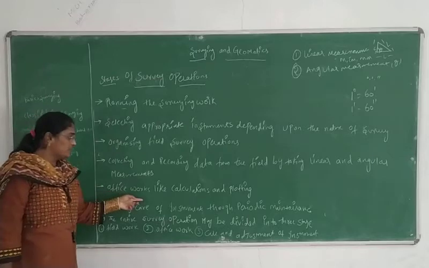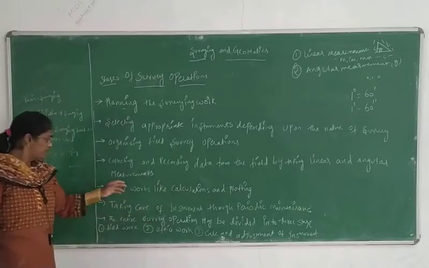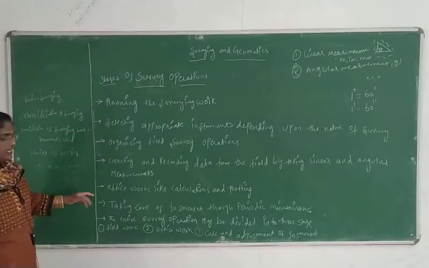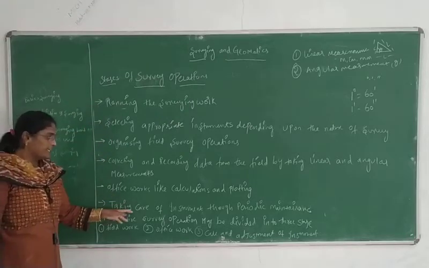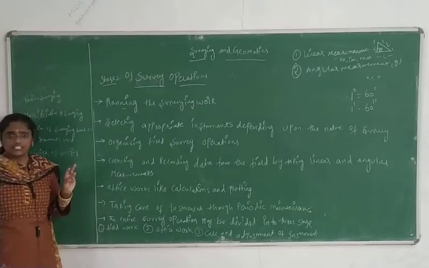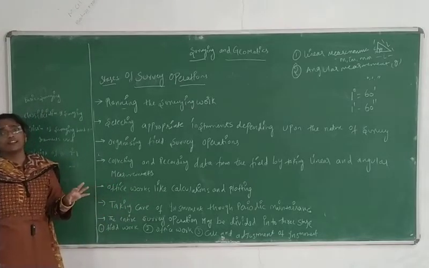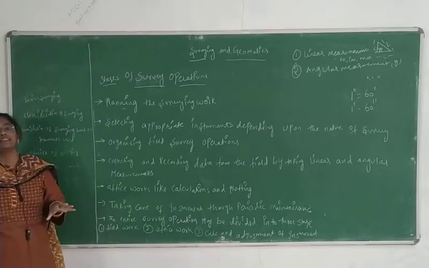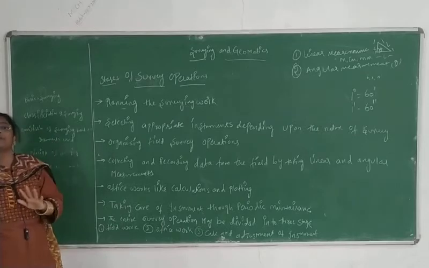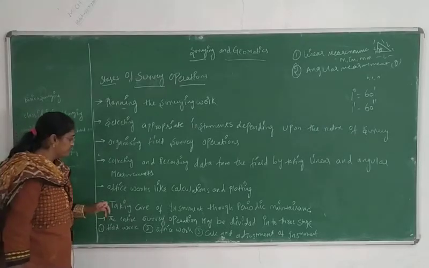So office work, calculations: these are the first and foremost important 4 points, 1, 2, 3, 4. Next one is office work, taking care of the instruments. Taking care of the instruments and safety precautions are very important in surveying. Safety precautions are much more important in your surveying, right?